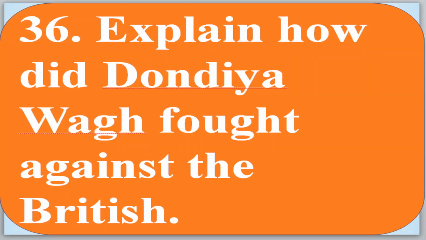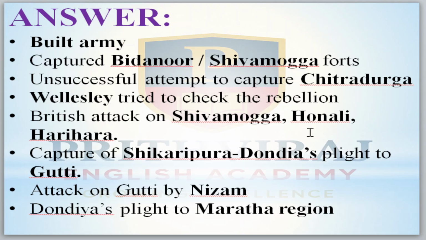Now, explain how Dandiya fought the war against the British. Now come to how Dandiya worked to fight against the British. First point, he built an army. He captured the Bidanuru and Shivamogga forts, and he unsuccessfully attempted to capture Chitradurga.